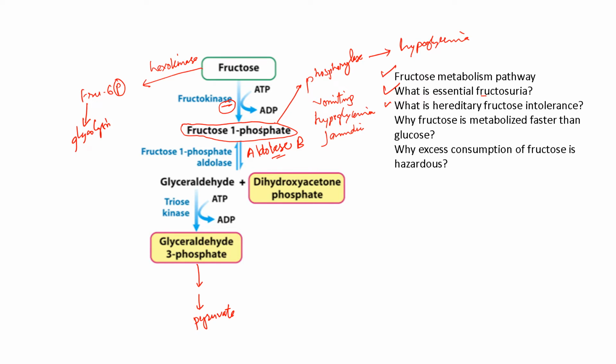It can also inhibit aldolase and phosphohexose isomerase, which are enzymes of glycolysis. So glycolysis will not proceed, and ATP will not be formed.